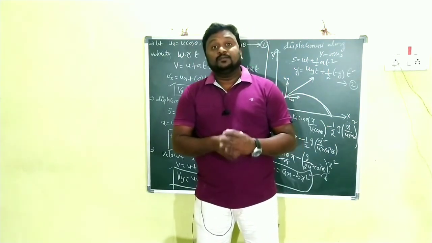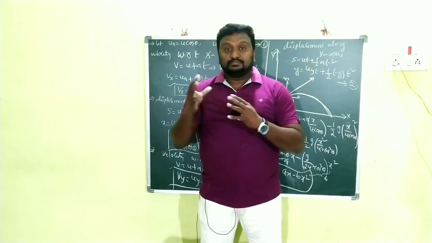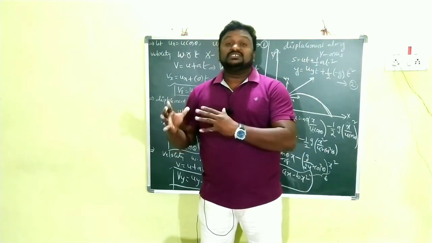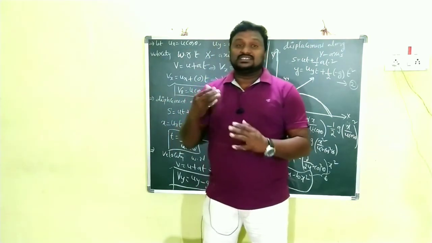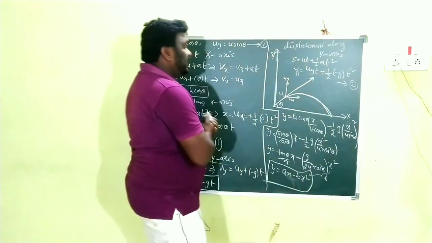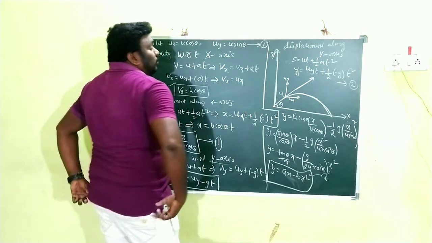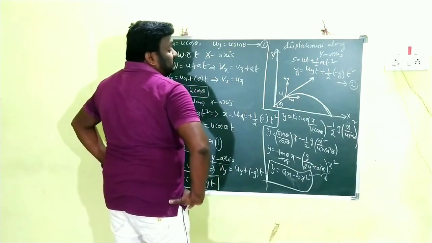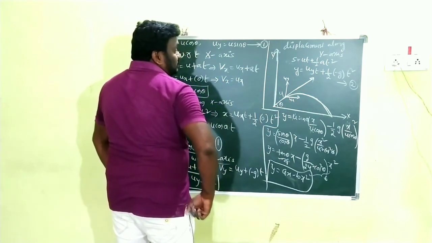And next, children, here now we have to prove that projectile motion is in the path of a parabola, or the trajectory of a projectile is a parabola. For that, the explanation is on the board. Okay, children, we have to explain the motion of the projectile with respect to the x and y axes.